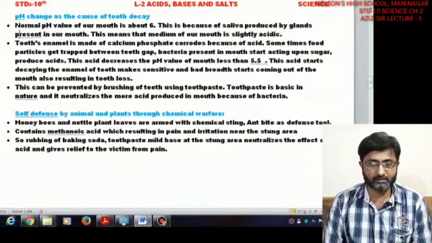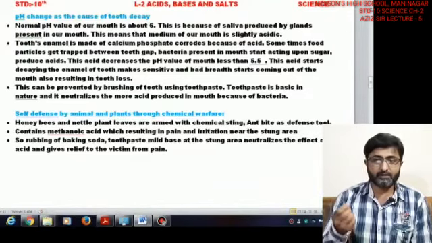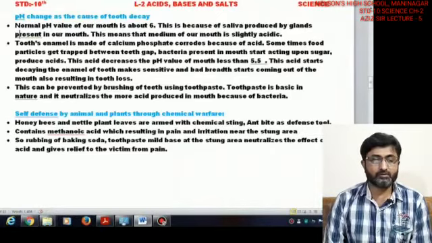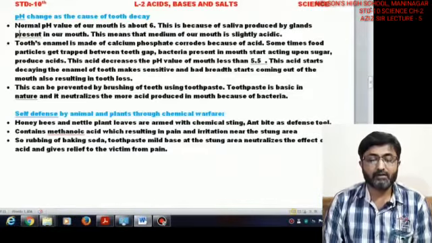And every day we brush our teeth with toothpaste. This toothpaste is basically basic by its nature. So the mouth acidity can be neutralized by this particular basic solution.